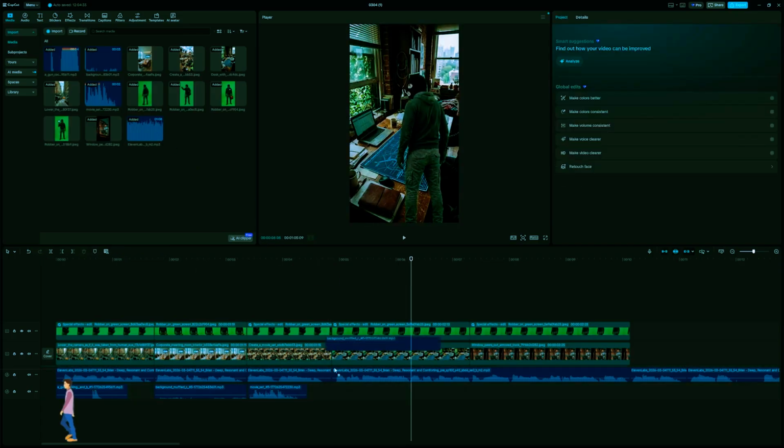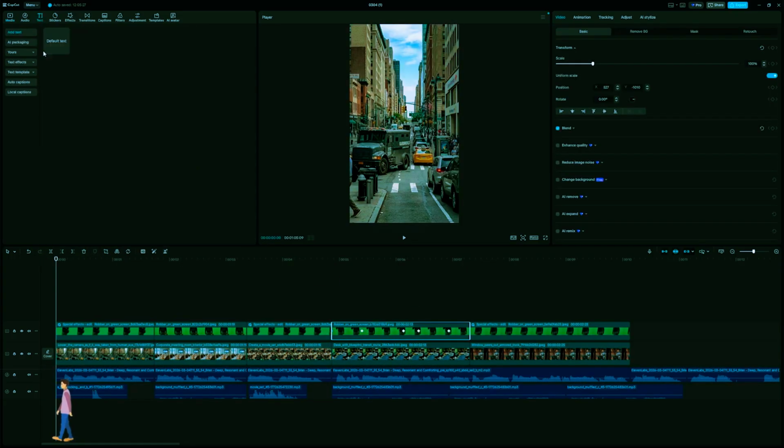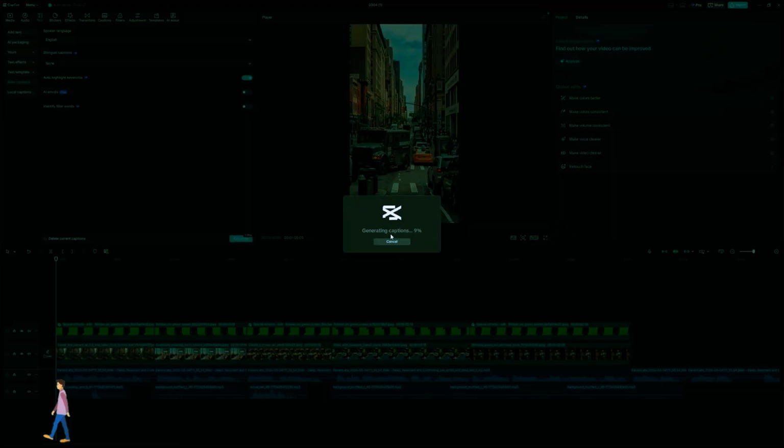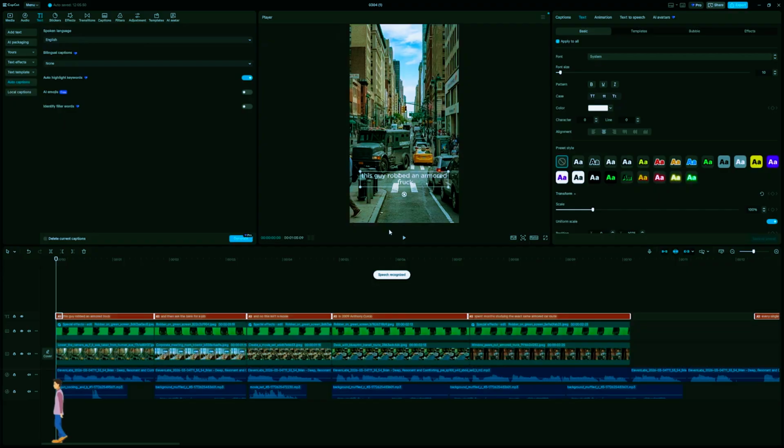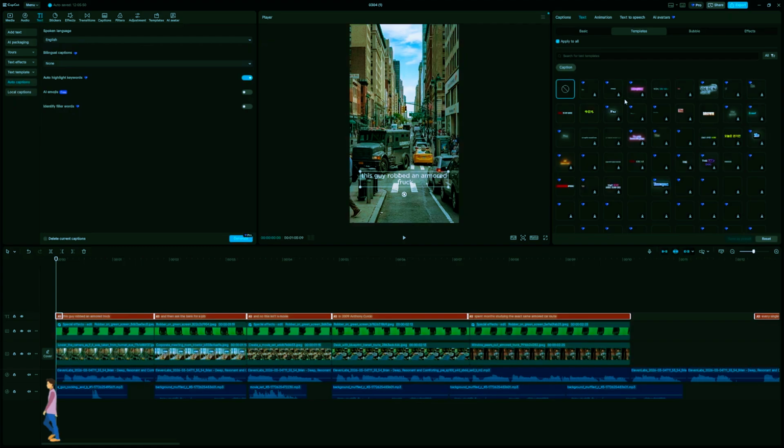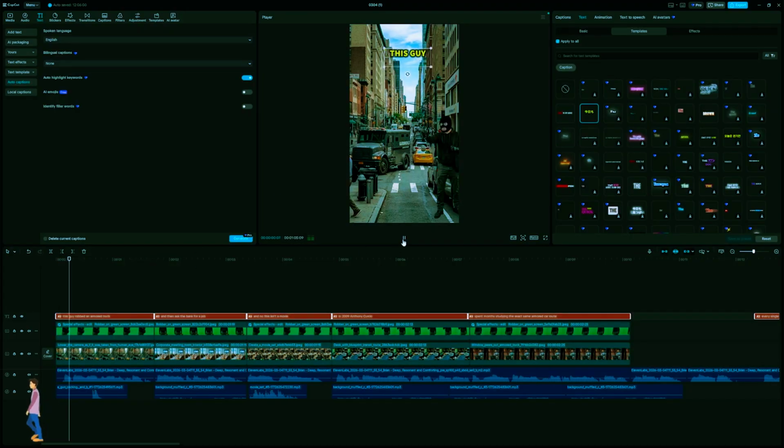Next, we need captions, because nobody listens with the sound on initially. I am clicking the text tab, hitting auto captions, and letting CapCut generate the track. But standard white text is a death sentence for your CTR. I am diving into the text templates and grabbing a hyper-aggressive, bold, yellow and white style. It snaps onto every subtitle automatically. I'll also position this at the top of the screen so it doesn't ruin our scenes.